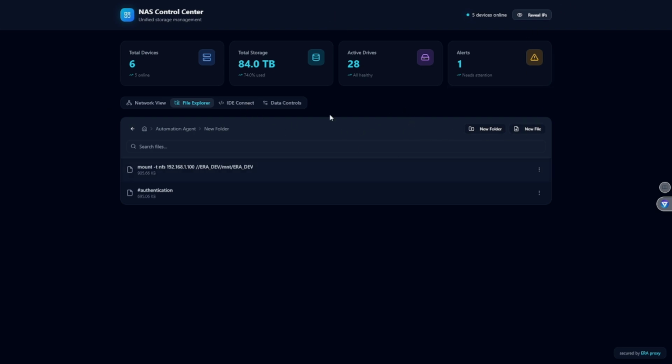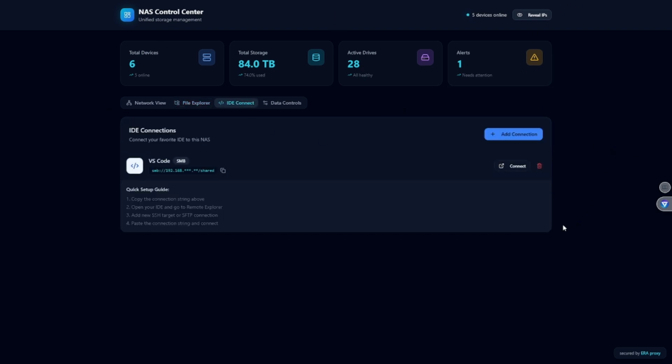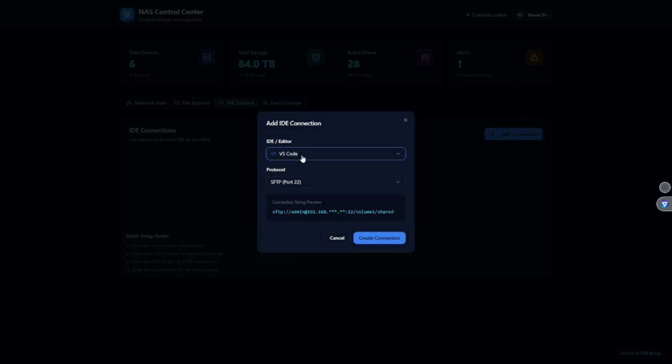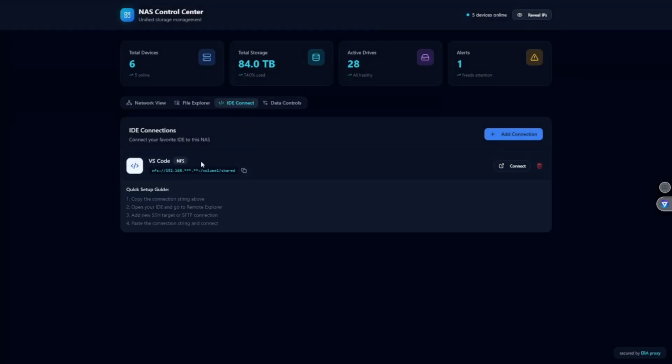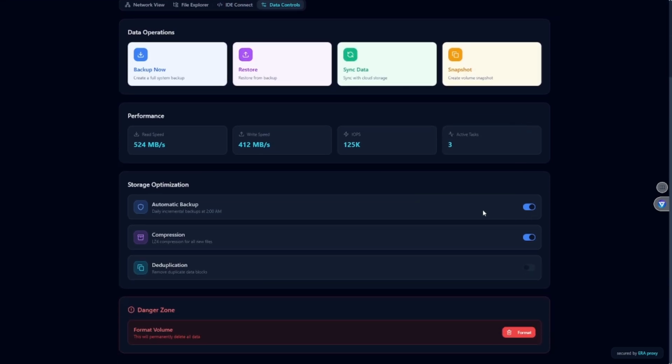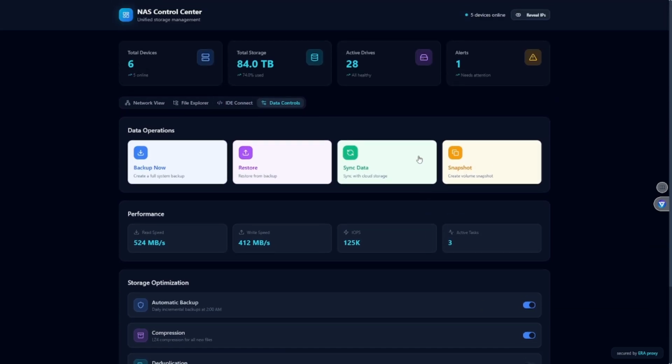So now that that's done, we can connect our IDE. It's already connected via our share. I'm gonna remove it and reconnect it because it wasn't working earlier. VS Code, NFS, yeah, and connect. Perfect, and connect. There, nice. Data controls. Now we can do the rest of our important stuff.